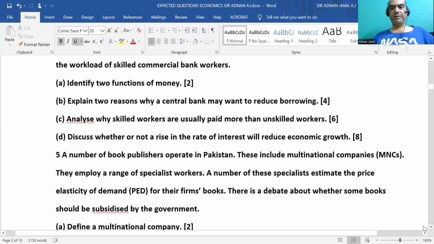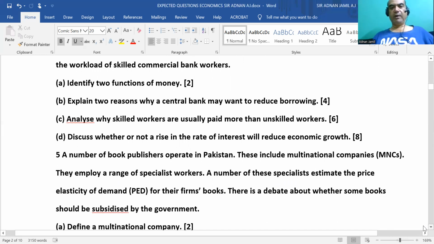Analyze why skilled workers are usually paid more than unskilled workers. This is my favorite question. We have to support the statement that skilled workers will always be paid more than the unskilled worker. There is no two-sided answer in the analyze question. It has to be supporting the statement.